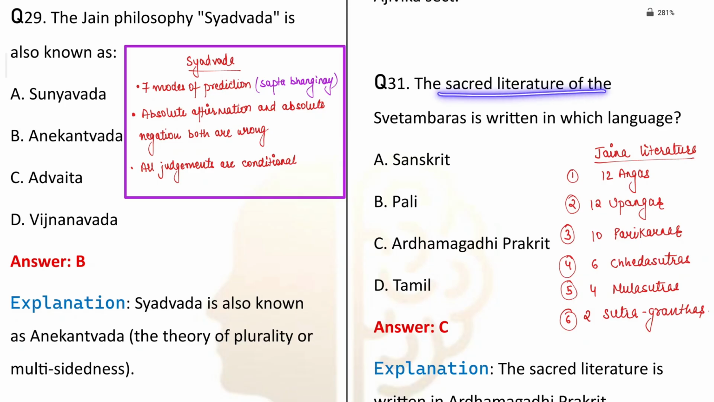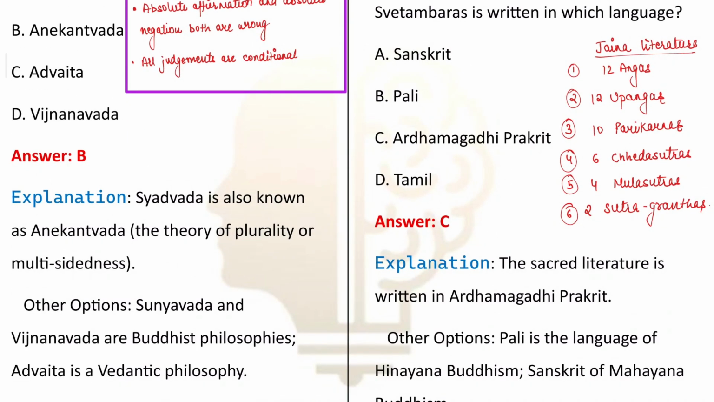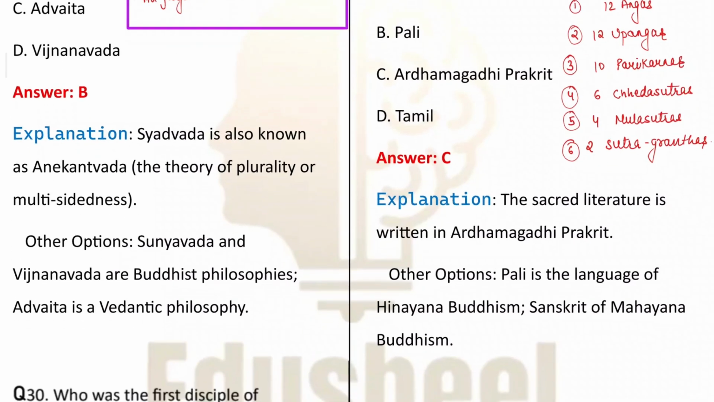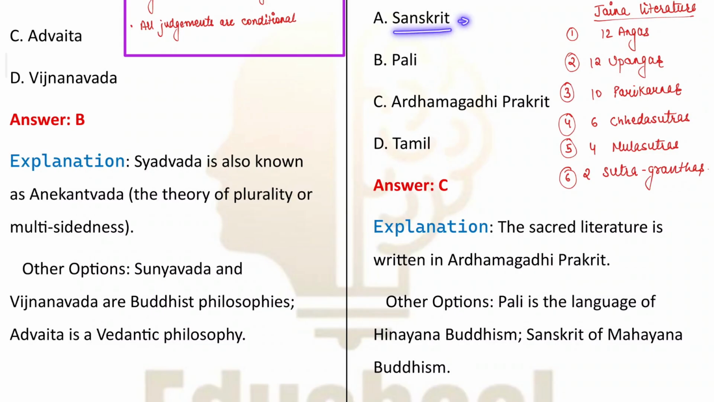Now the sacred literature of the Shvetambars was written in Ardhamagadhi Prakrit. संस्कृत में क्या लिखा था? संस्कृत में Kalpa Sutras were there. अभी हमने देखा, Pali was basically the language used by the Buddhists. So this again is important. Now Tamil की मैं बात करूं तो Tamil is not at all related to anything. Also Sanskrit जो थी, that was used by Mahayana Buddhism. तो ये भी आपको पता होना चाहिए यहाँ पे.